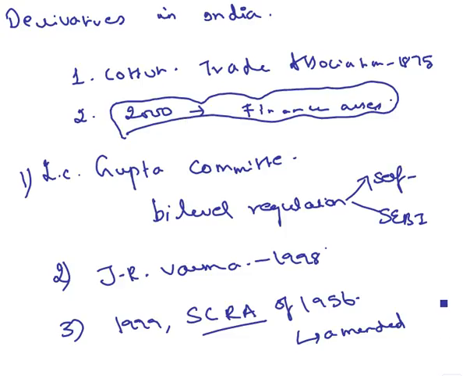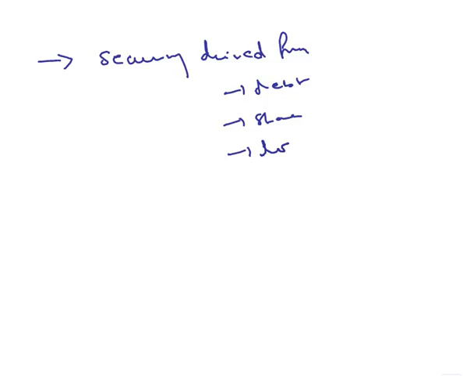As per the Securities Contract Regulation Act of 1956, derivatives were defined to include a security derived from a debt instrument, or a share, or even a loan, whether secured or unsecured, or any other risk instrument, or contract for differences, or any other form of security. It is a contract which derives its value from the prices, or index of prices, of underlying securities. This was the definition of derivatives in the Act.